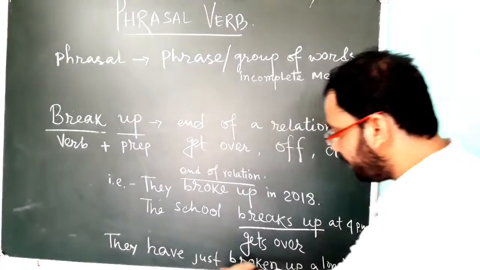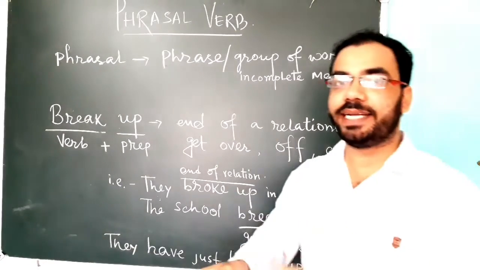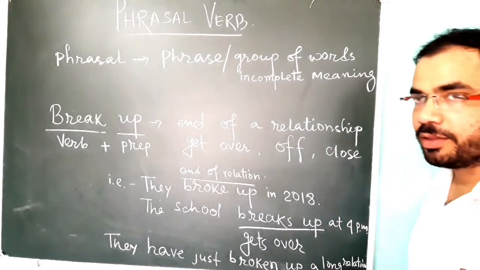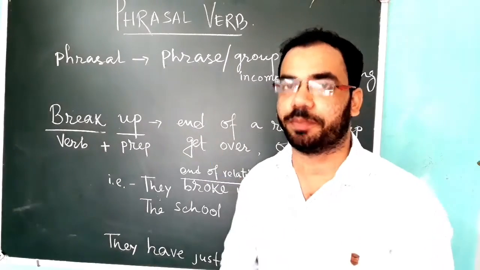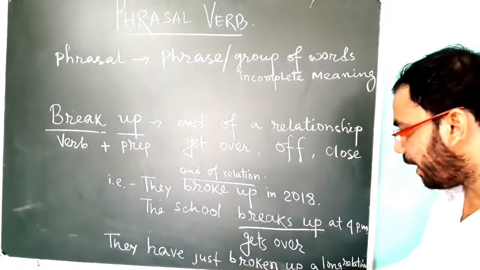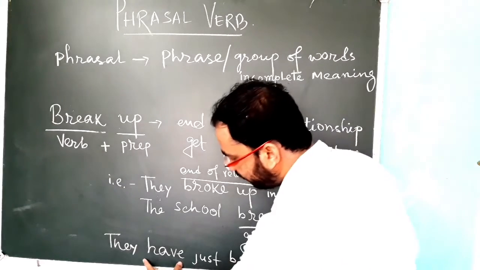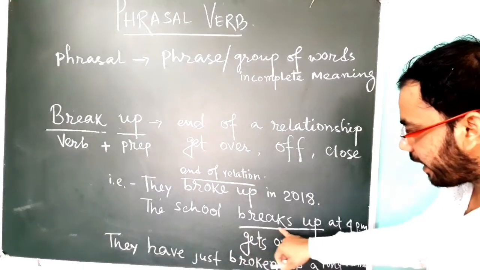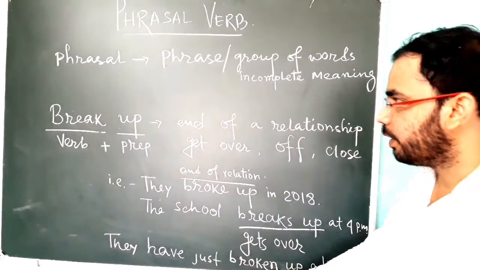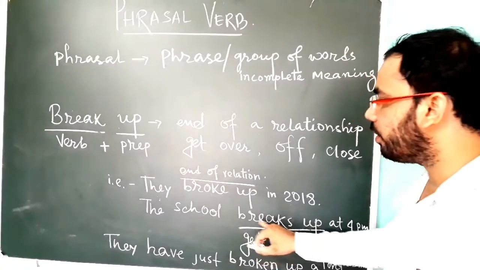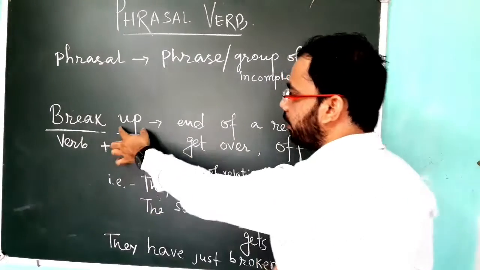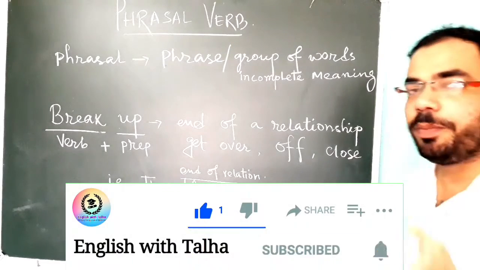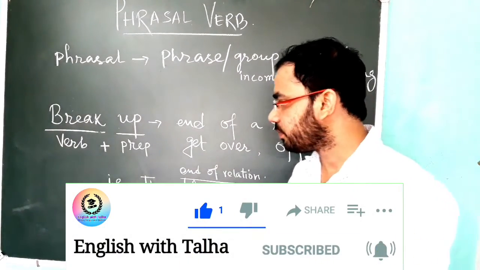Next, they have just broken up. They have just ended the relationship. They had a wrong relation and they have just broken up. So if there is have, then I have to use the third form of the verb, that is broken. So break, broke, broken. For a phrasal verb, you will have to write the same preposition, up. Look, broke up, break up, broken up. Up will be just after the verb.